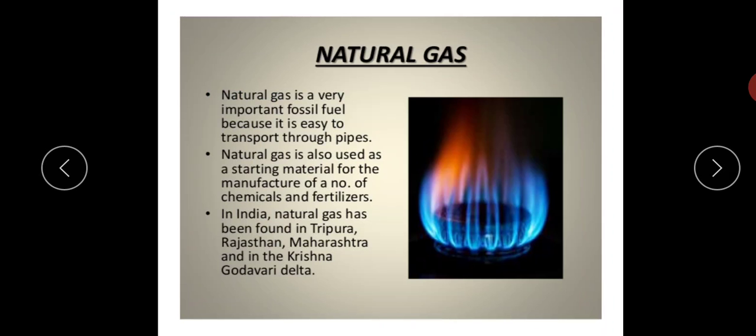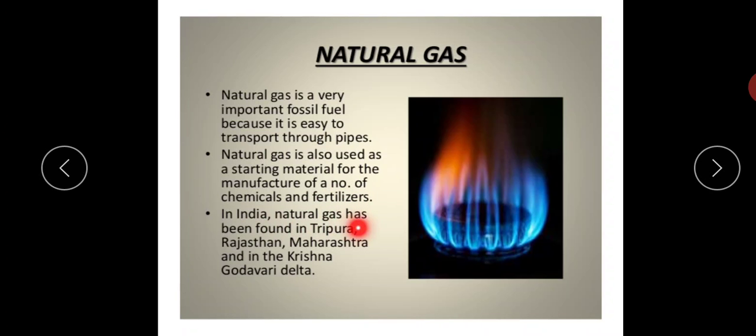So one more thing which is obtained during the refining of petroleum, that we had told at the beginning, is natural gas. Natural gas is a very important fossil fuel because it is easy to transport through pipes. Natural gas is also used as a starting material for the manufacture of a number of chemicals and fertilizers.